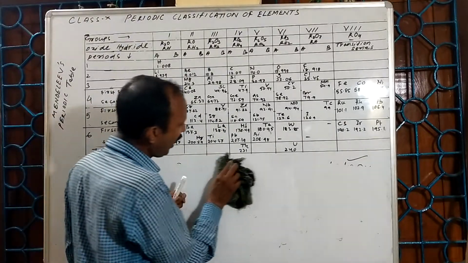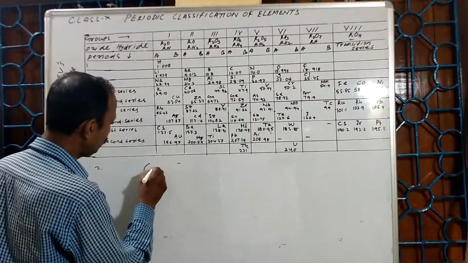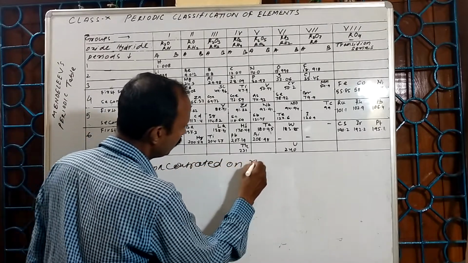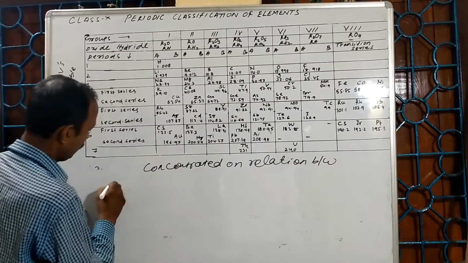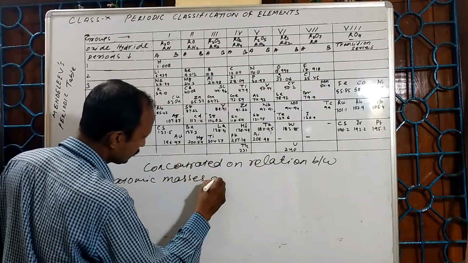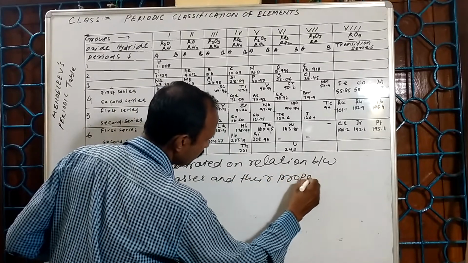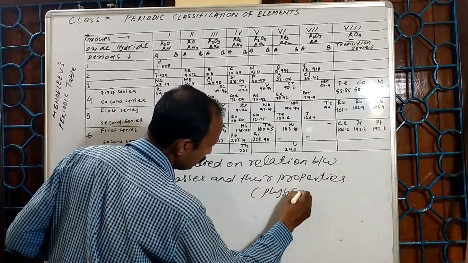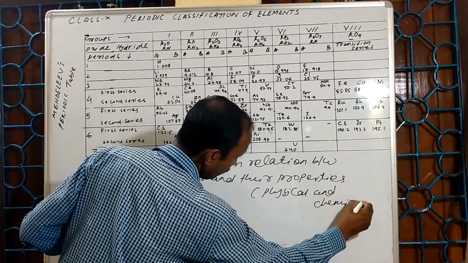So when Mendeleev arranged the elements, he concentrated on their properties, both physical and chemical.